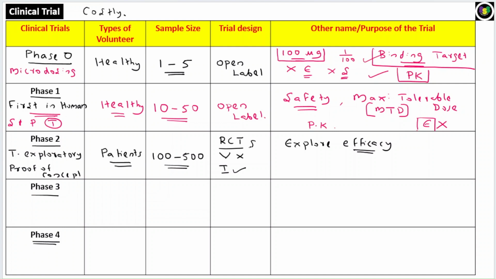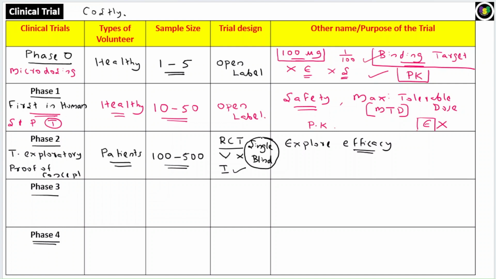So this is called a single blind study. Basically blinding is done. That is a randomized control trial. Single blind, where the investigator knows but the patient does not know which drug is given. So in phase 2 the blinding is single blinding.